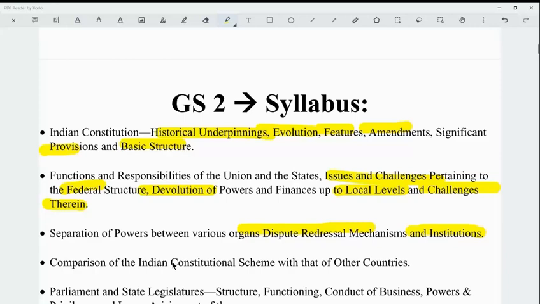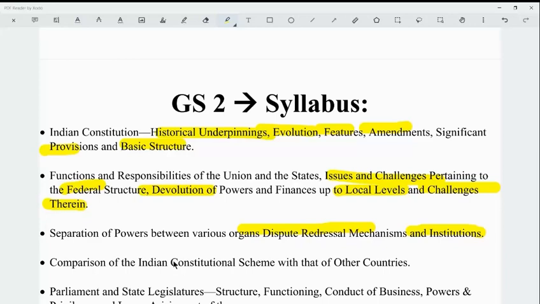You have to study in detail about that, and particular focus has to be on topics which have been in the news, particularly in the last 2-3 years.